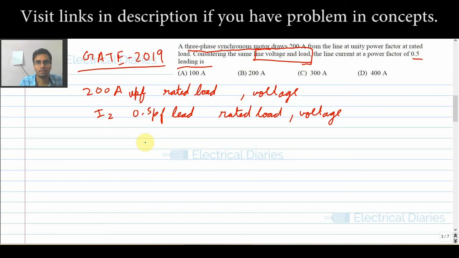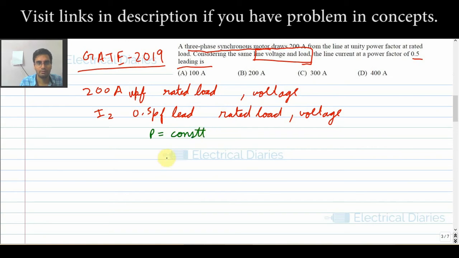So now I have to find this I2. One thing that comes to our mind is that the load is same. So when considering the same load, P is equal to constant.